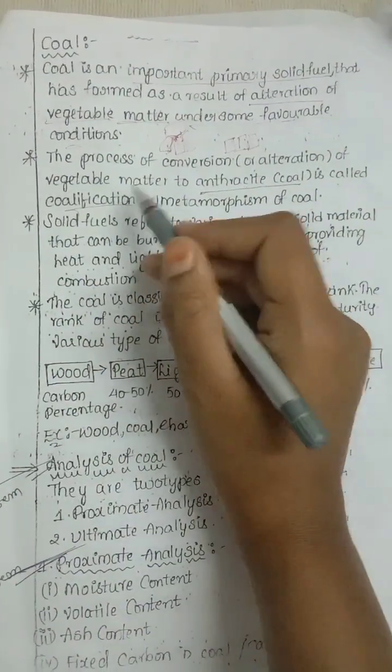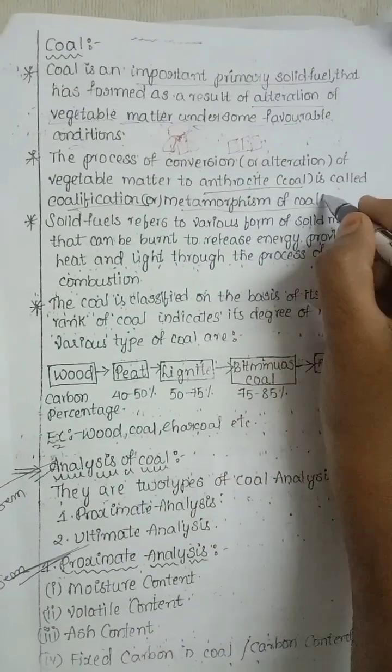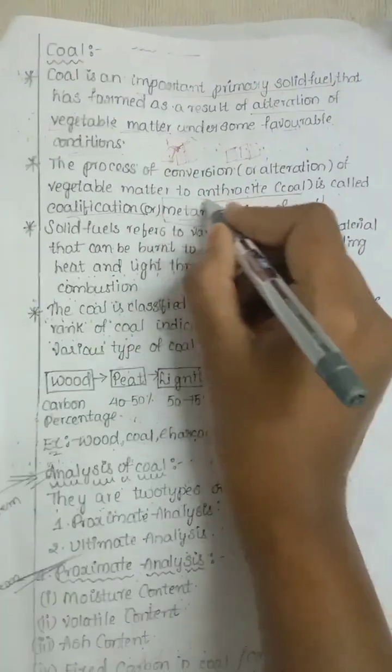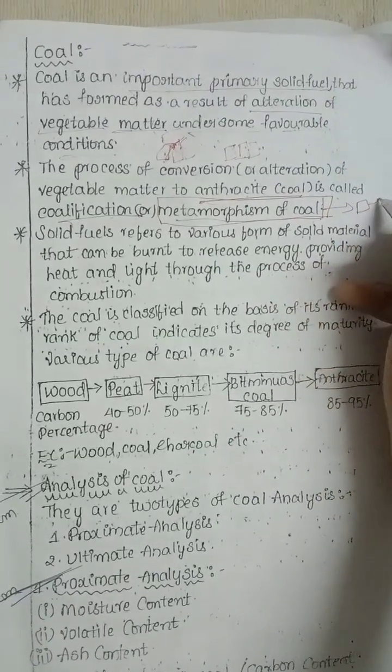The process of making coal is known as coalification, or metamorphism of coal. It is an important method. This is converting one form to another. Wood is converted into coal.